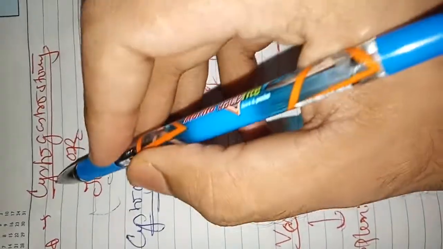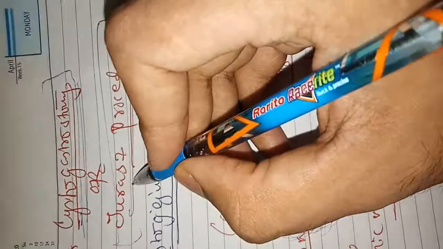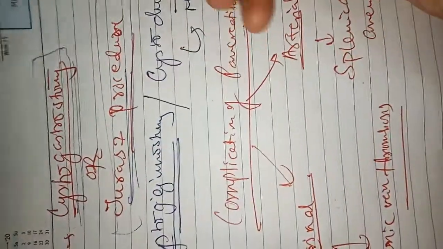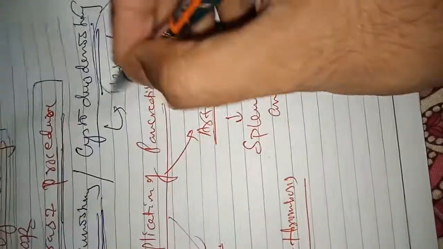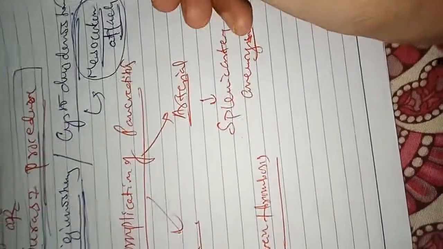So for that we have to do Jura's procedure. Otherwise, the surgery we can do for the pancreatitis is cystogastrostomy. And for the hemorrhagic pseudopancreatic cyst we can do Jura's procedure. Another operation can be cystojejunostomy or cystoduodenostomy if the pancreatitis is associated with mesocolon attack.